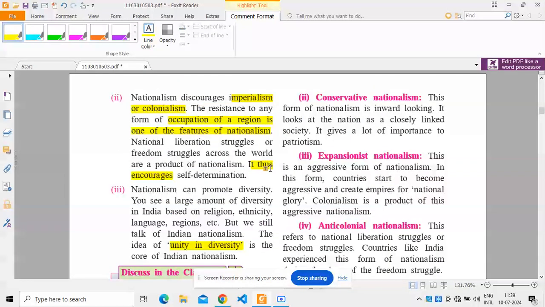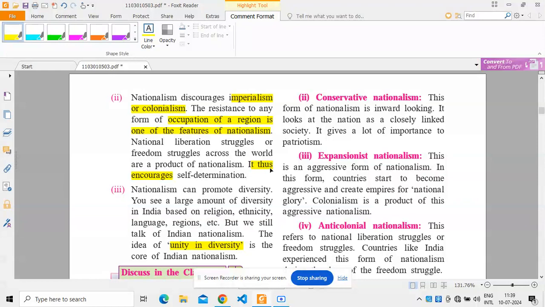Nationalism also discourages imperialism and colonialism, and this resistance to any form of occupation of a region is one of its features.